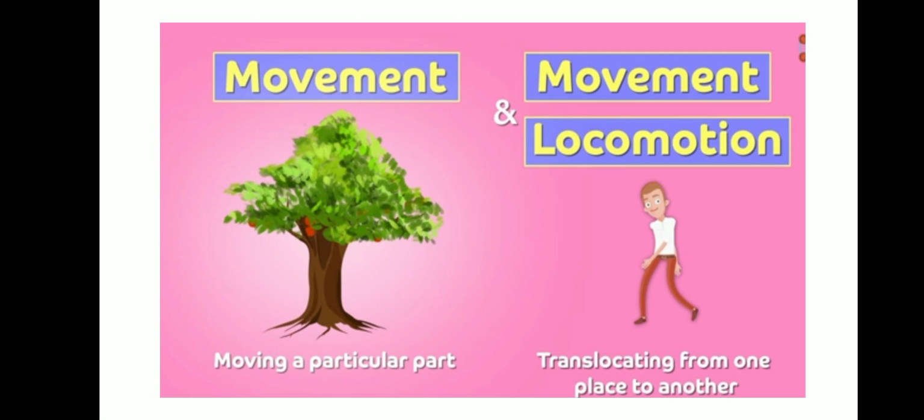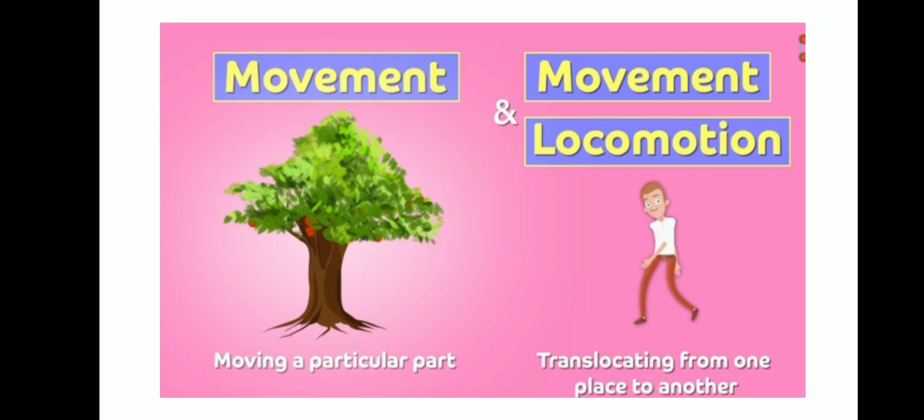If you consider a plant, it can move its body parts. So, body parts undergo movement, but it doesn't undergo locomotion. But if you take an animal or human being, they undergo movement and also locomotion.